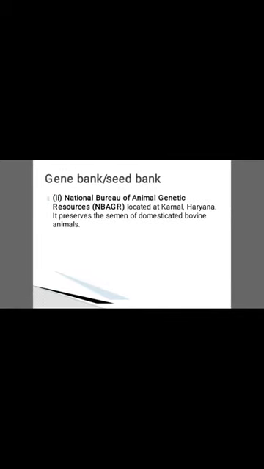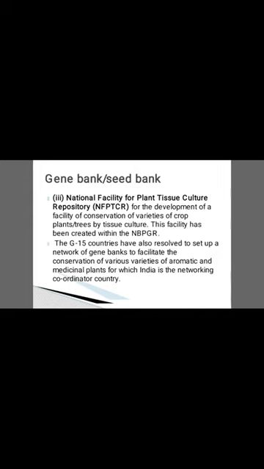National Bureau of Animal Genetic Resources, NBAGR. It is located in Karnal, Haryana state. It preserves the semen of domesticated bovine animals. National Facility for Plant Tissue Culture Repository, NFPTCR, for the development of a facility of conservation of varieties of crop plants or trees by tissue culture. This facility has been created within NBPGR.